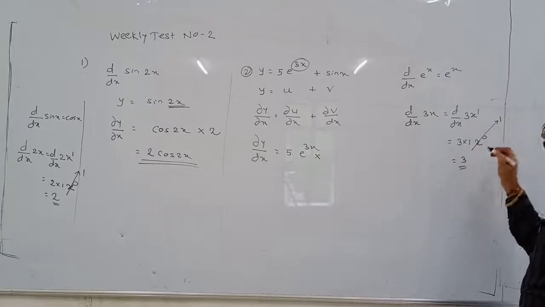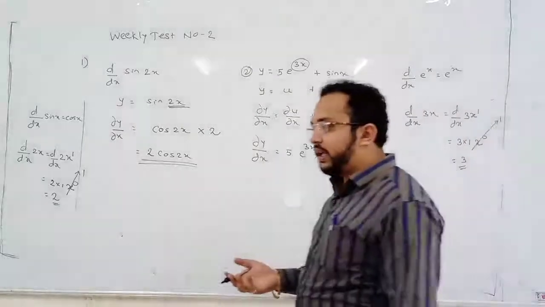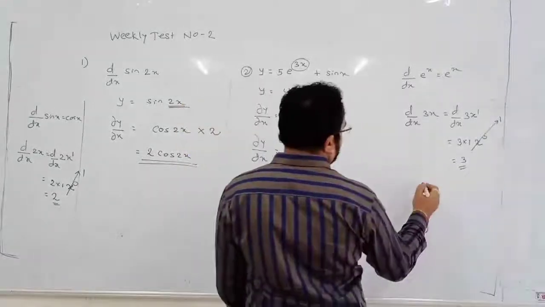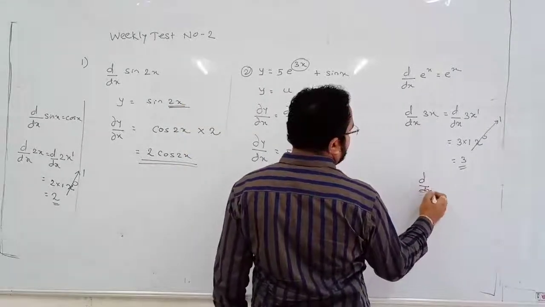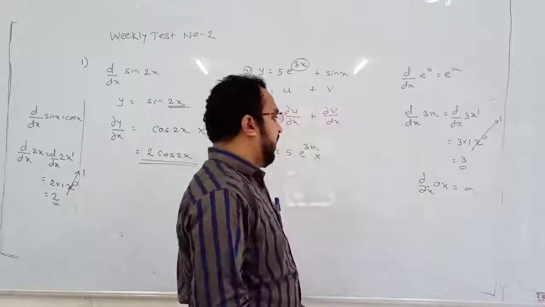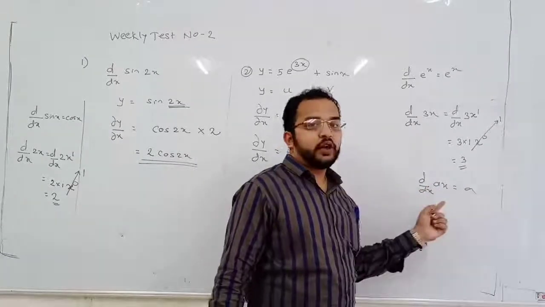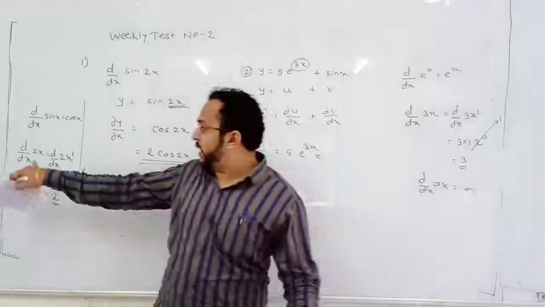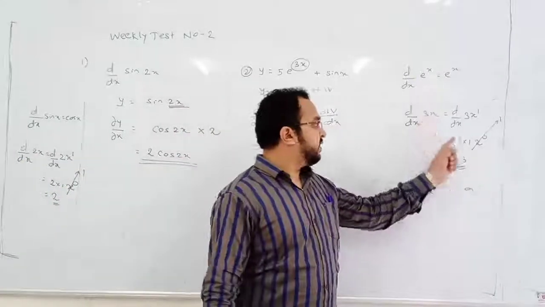It will be 3. So note that we can say differentiation of ax is a. That means a can be anything: 1x gives 1, 2x gives 2, 3x gives 3.